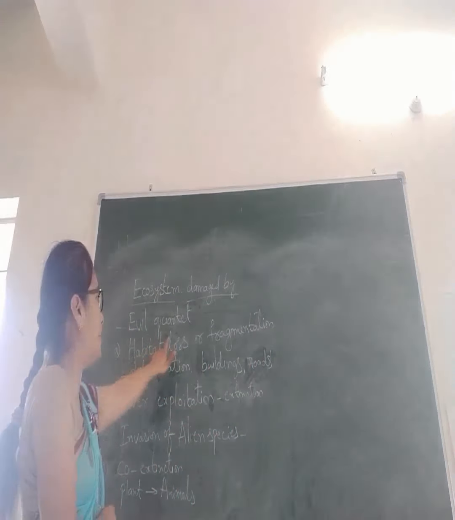If we cut the trees, if deforestation is there in that area, the ecosystem will be damaged. And if we construct buildings and roads in that place, the ecosystem will be damaged. And next, overexploitation means if we overuse particular places or particular animals, that also causes the extinction of those animals and the damage of the ecosystem.